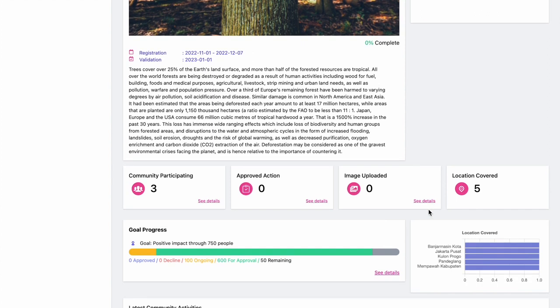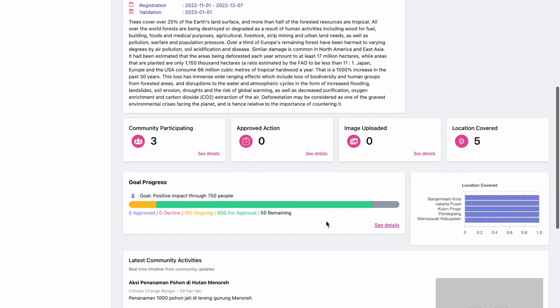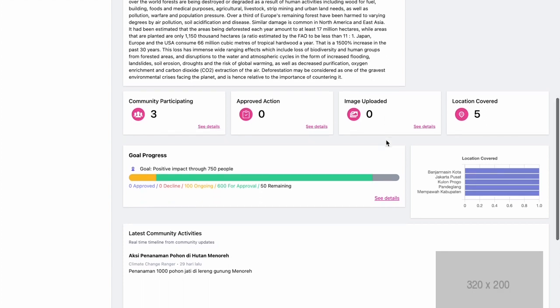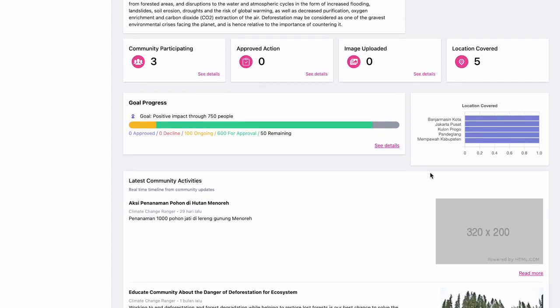Now, in this dashboard, the bigger organization is able to see a summary of what's going on in the field. For example, the number of communities participating in this project, the number of approved actions, because eventually they do want to review them, the number of images uploaded from the field, and the number of locations covered by those actions.